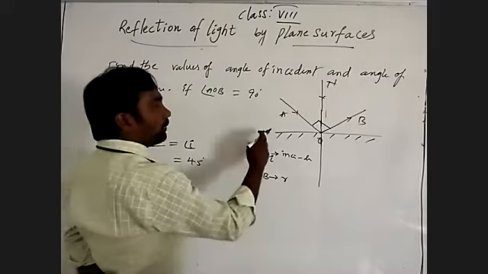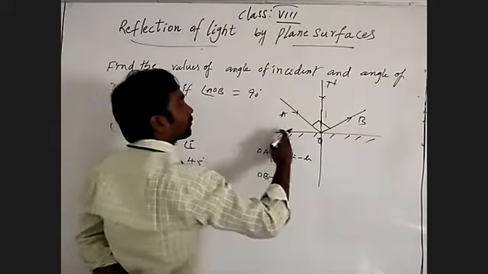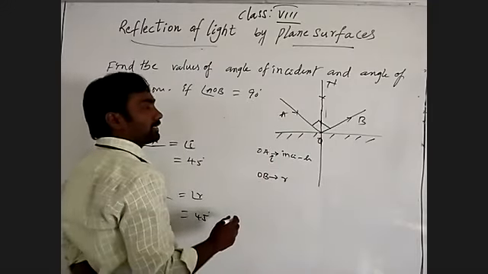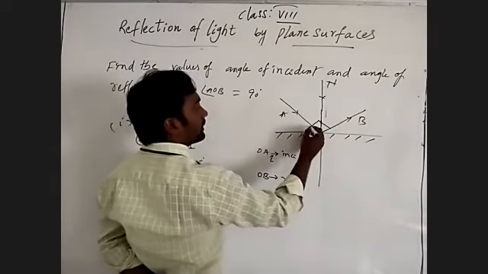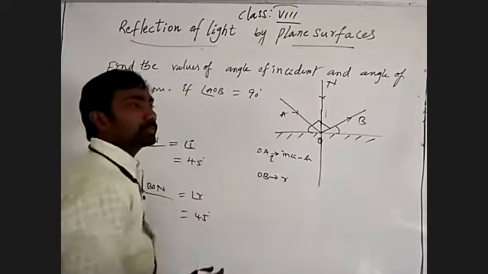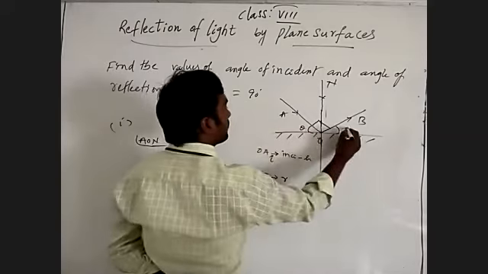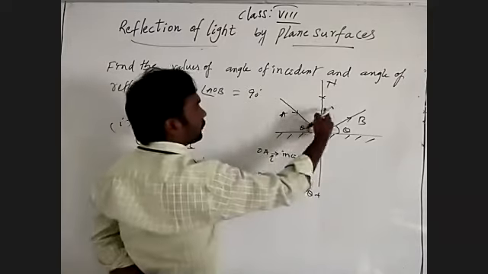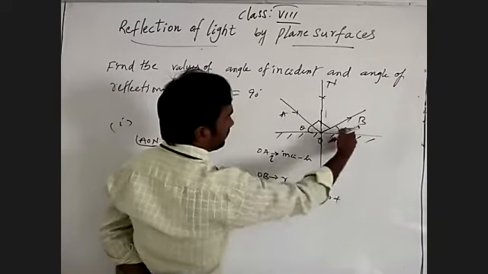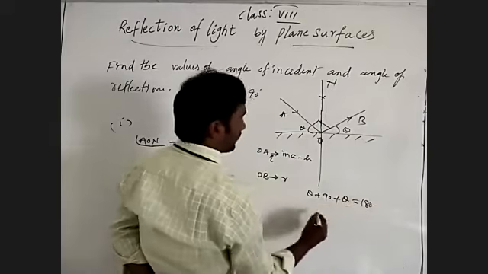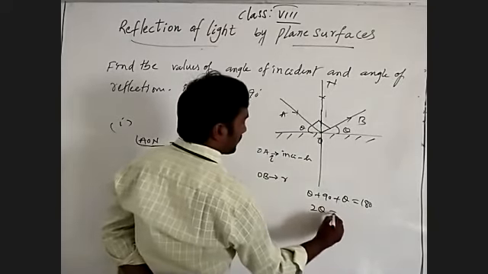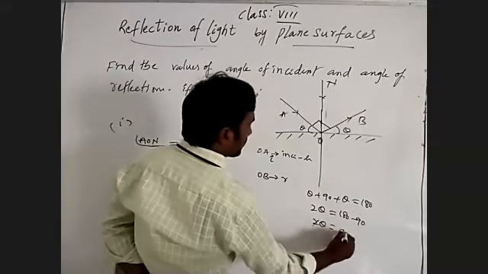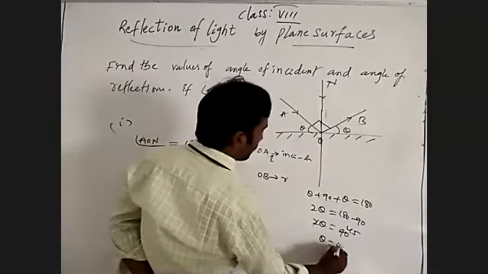Suppose you imagine this is a straight line. The sum of all angles on a line is equal to 180 degrees. Both are glancing angles, both are the same, so I take theta, theta. Theta plus theta plus 90 is equal to 180. So 2 theta is equal to 180 minus 90, which is 90. So theta is equal to 45 degrees.